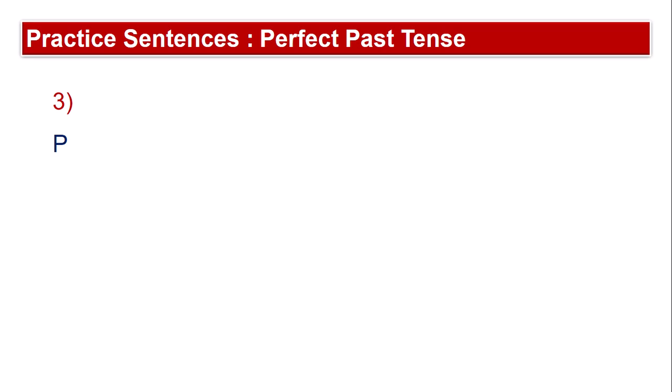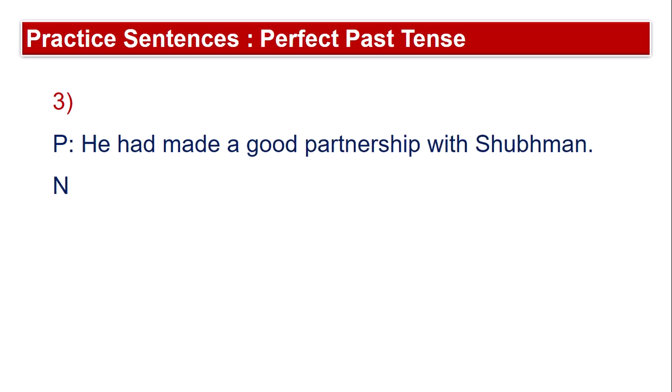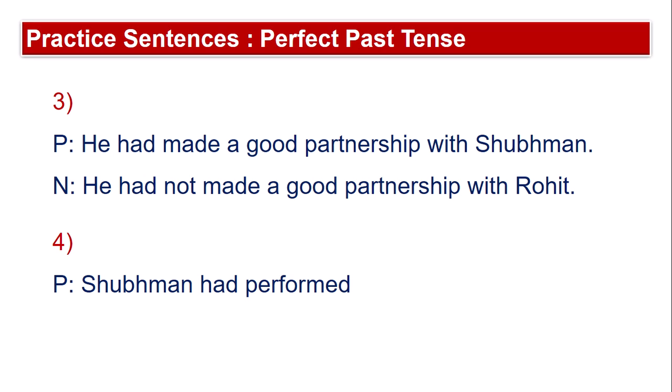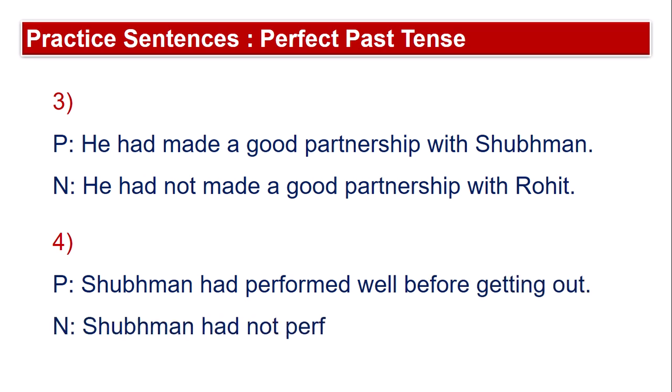So let's move on to the third sentence. He had made a good partnership with Shubman. He has been used for Kohli itself. So he had made a good partnership with Shubman. He had not made a good partnership with Rohit. Right. Fourth one, Shubman had performed well before getting out. Shubman is a subject over here. Had performed well before getting out. Shubman had not performed bad before getting out.